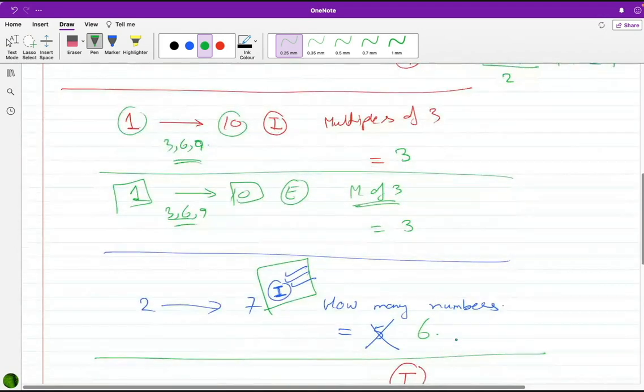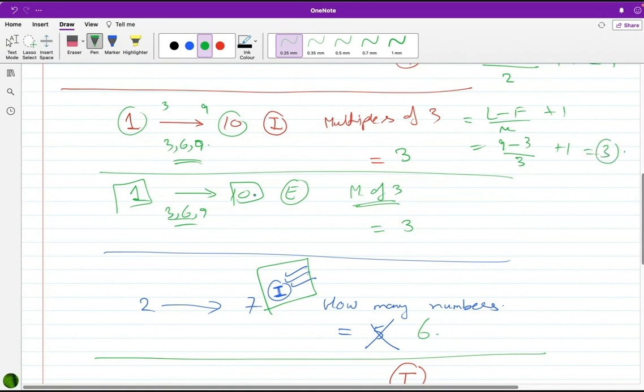Again, multiples of 3. Last minus first over multiple plus 1. So the last selected multiple in this range was 9. First selected was 3. The difference between every number is 3, plus 1. 9 minus 3 is 6, 6 by 3 is 2, 2 plus 1, again 3. Now again, if I excluded it, last minus first over multiple plus 1. I'm excluding 10. Still, the last number was 9, still the first number was 3, and I again get 3.